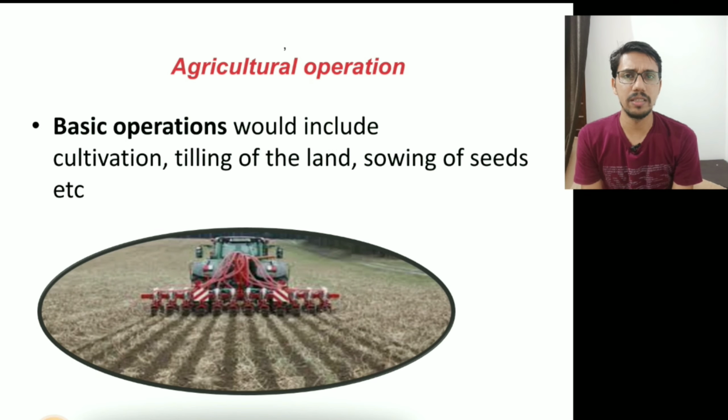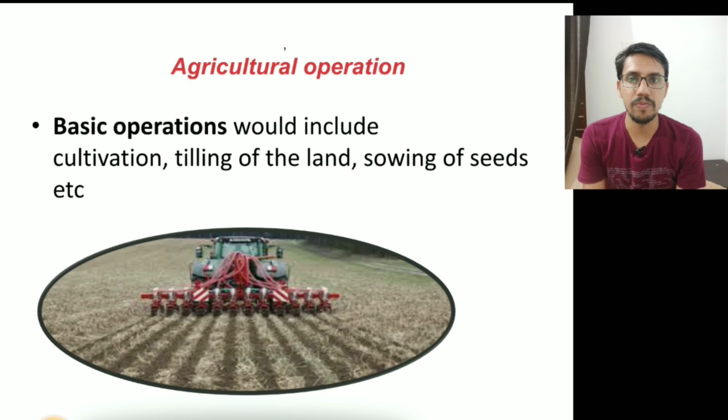Now what is an agricultural operation? Though the Income Tax Act does not explain agricultural operation, a case in the Supreme Court has explained what operations are included in an agricultural operation. We can categorize these operations into two: one is basic operation and the second is subsequent operation.